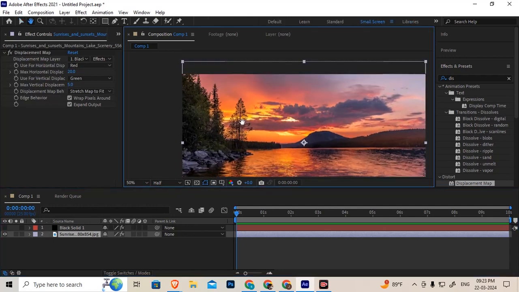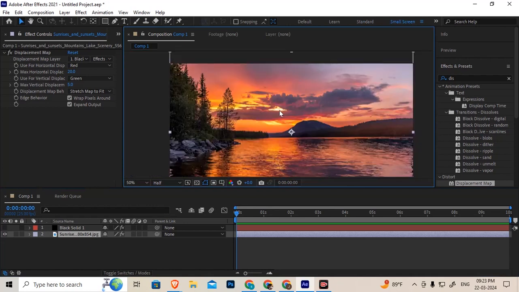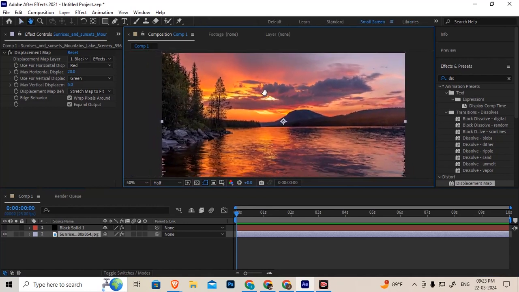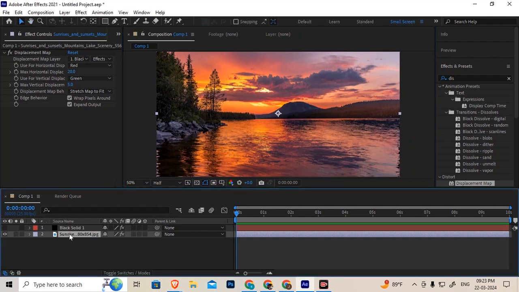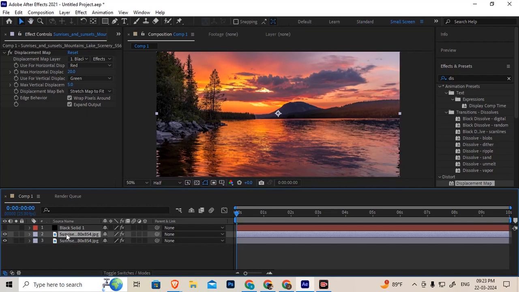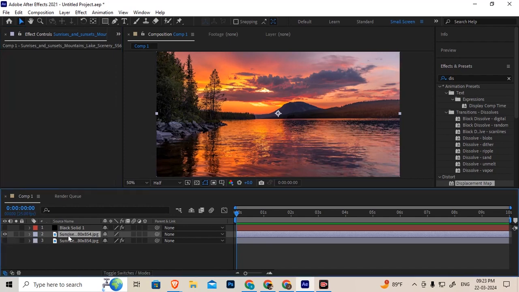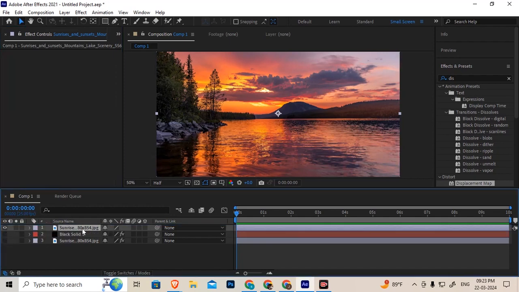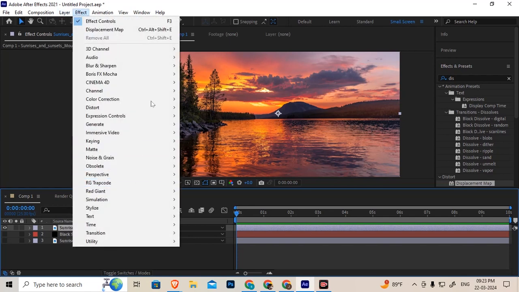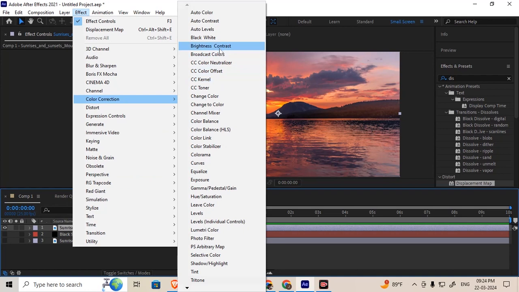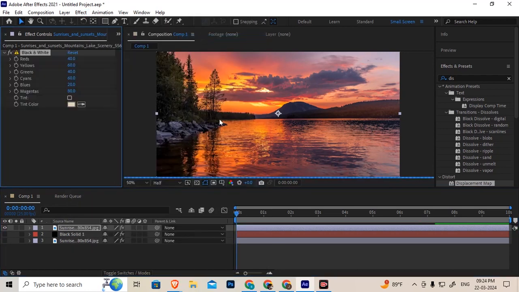To create a proper alpha kind of channel, duplicate this first, Control D. On this no need of displacement map. This is only for the sky purpose. This one, convert to black and white first. Right, sir?